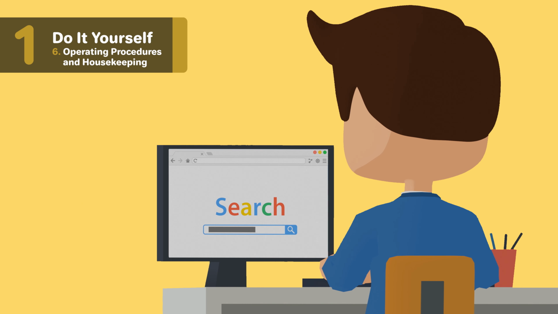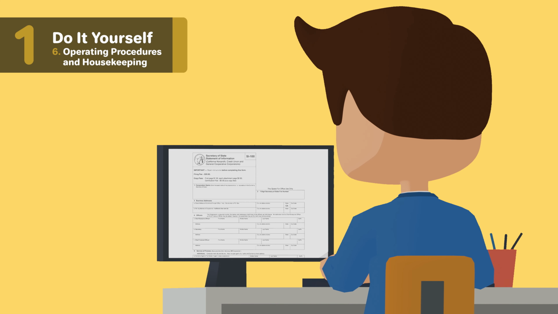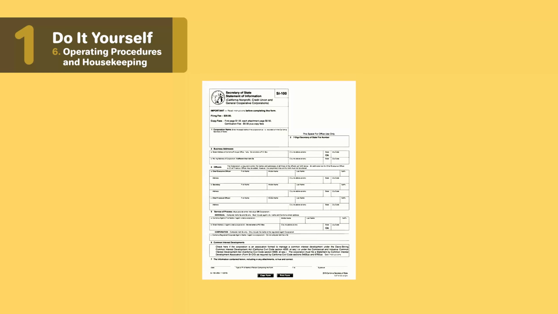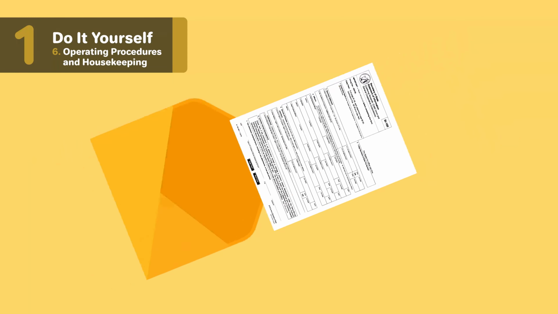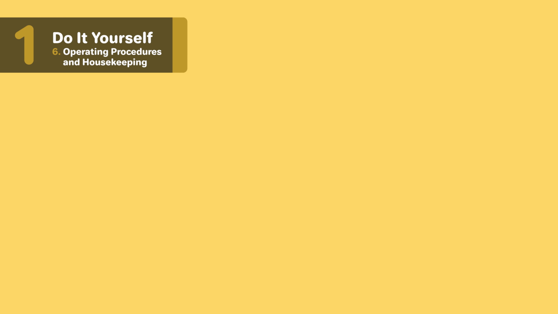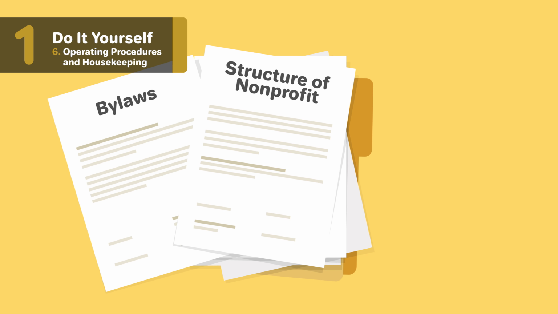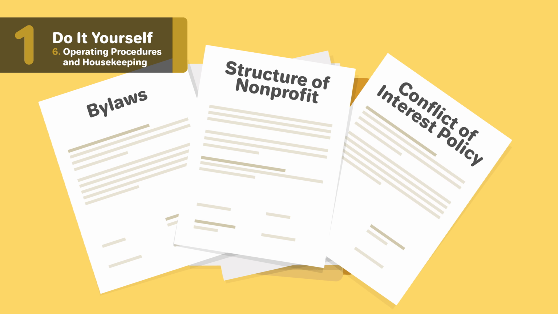Within 90 days of filing the Articles of Incorporation, you must file the Statement of Information Form SI-100 linked below. This can be done online or by mailing in the form to the Secretary of State. After filing the Statement of Information, you'll want to start getting the structure of it together and determine how your nonprofit will be run, starting with the bylaws and conflict of interest policy.